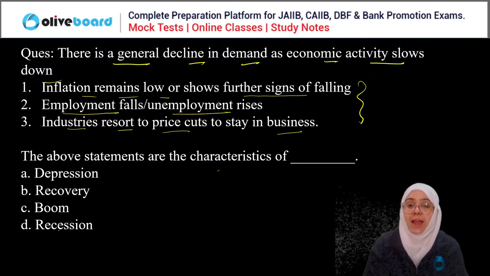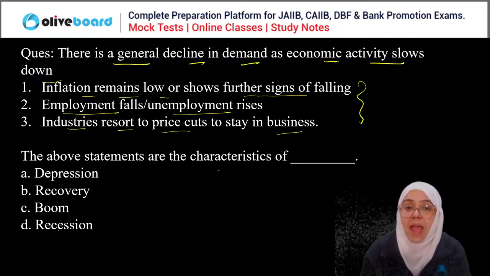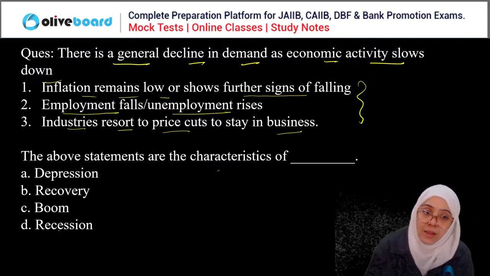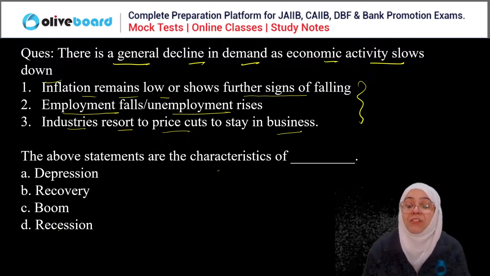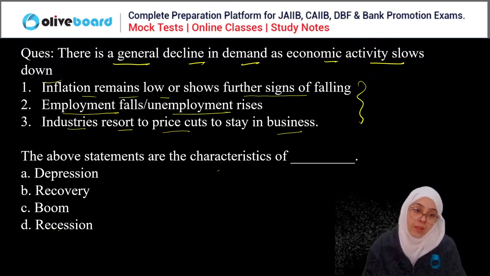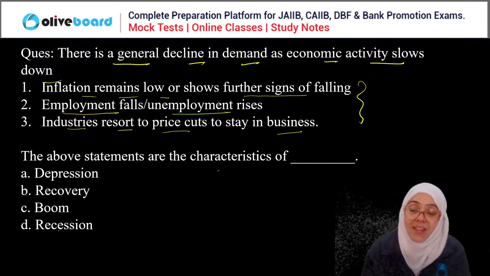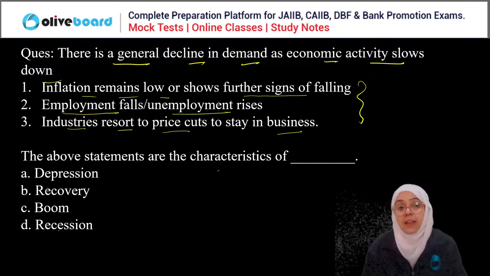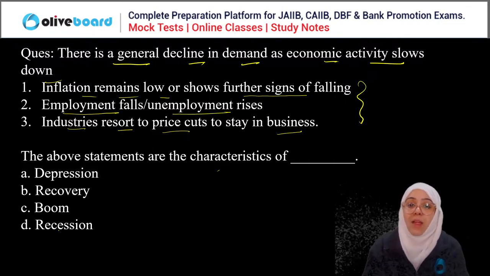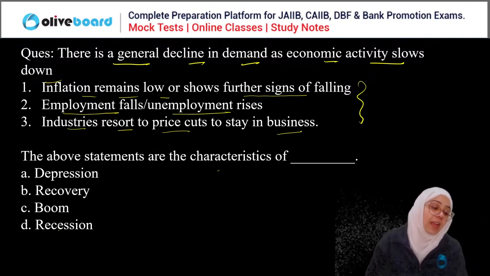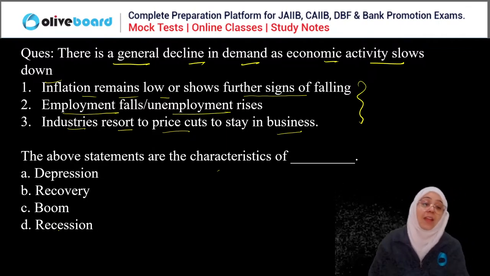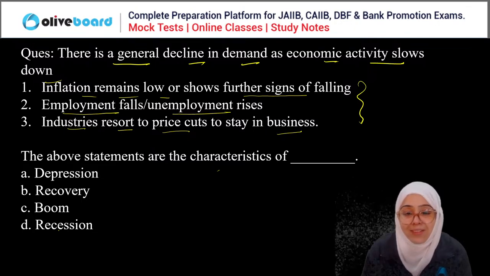There is a general decline in the demand as economic activity slows down, right? First, inflation remains low or shows further sign of falling. Employment falls, unemployment rises. Industries resort to price cuts to stay in business. The above statements are the characteristics of what? Shirish, again, just read out the question, please.